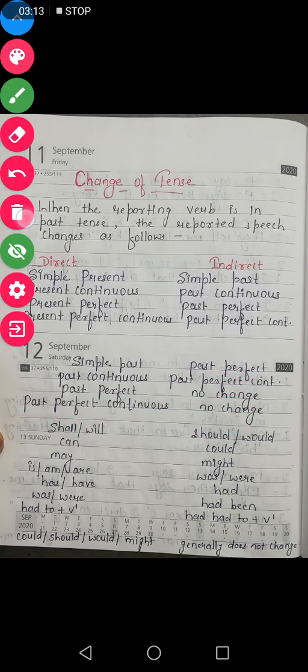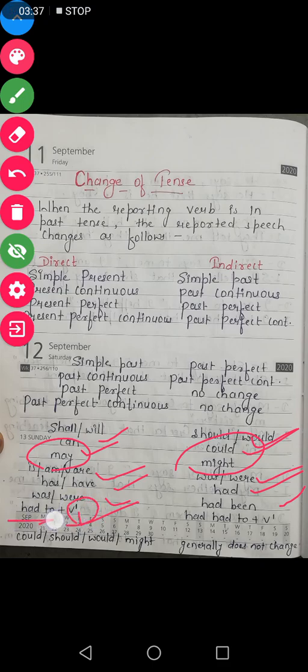Now let us see here. This one is very easy. Shall, will changes into should, would. Can changes into could. May changes into might. Is, am, are changes into was, were. Has, have changes into had. Was, were changes into had been. Had to plus V1: after to, we always use the first form of verb.